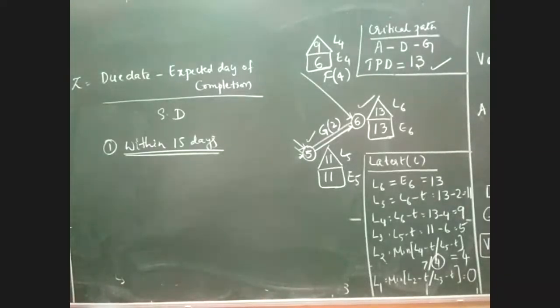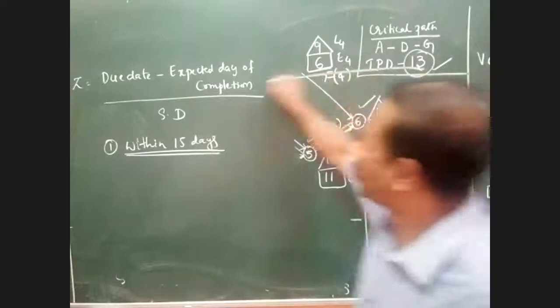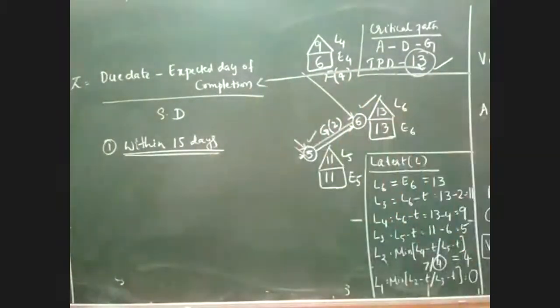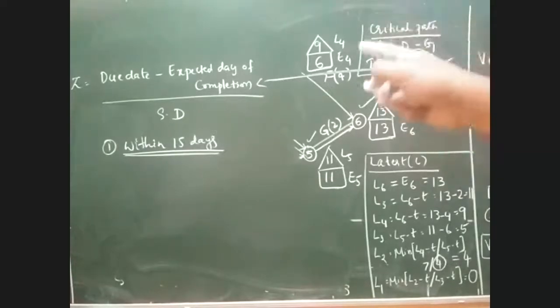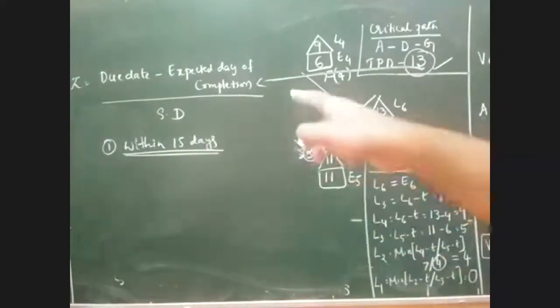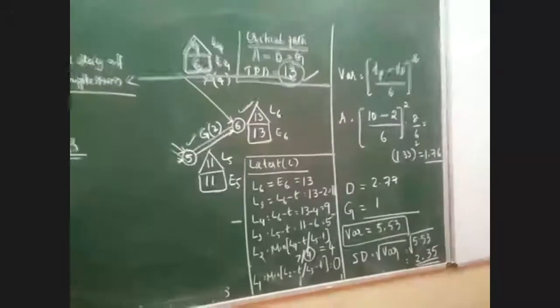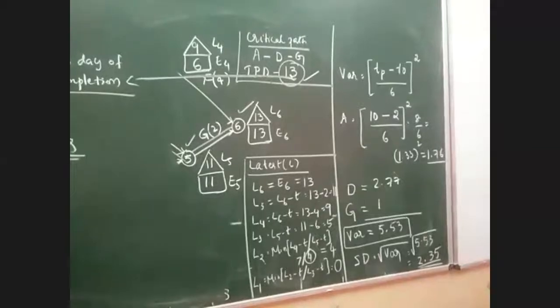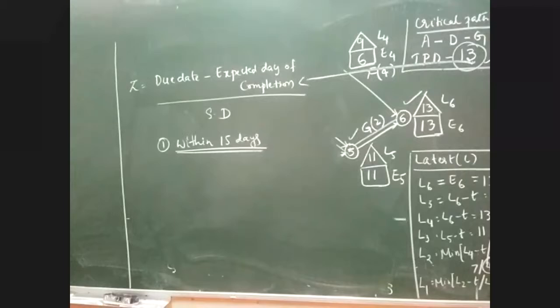Expected date of completion is whatever is your total project duration. What is the total project duration? It is 30. This will become your expected date of completion. So in all problems of PERT, whatever we have got as the total project duration will be your expected date of completion. Finally, the standard deviation, which I have already calculated. SD is equal to 2.35. That value has to be taken here. That means all three values are known to me: due date is 15, expected date of completion is 13, and standard deviation is 2.35.